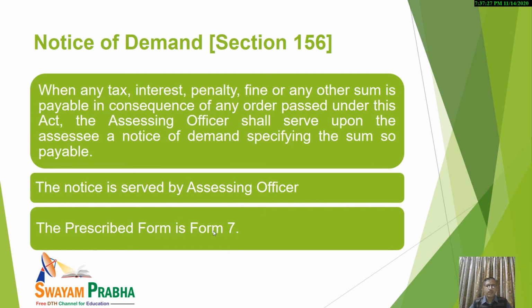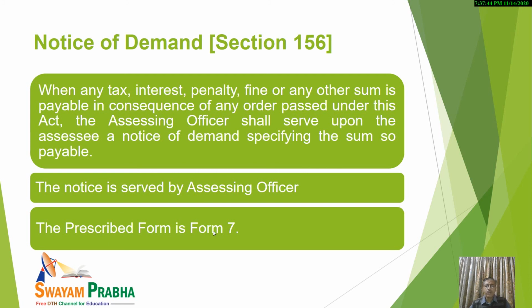So it is a duty of the assessing officer to issue a notice in this regard. This notice will cover everything regarding the amount payable or recoverable from the assessee.